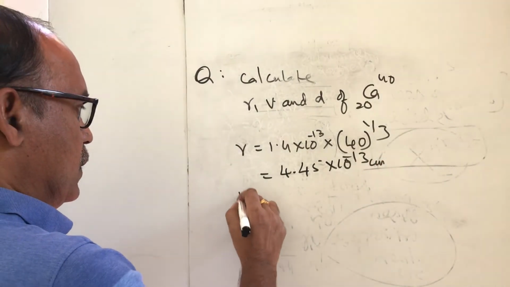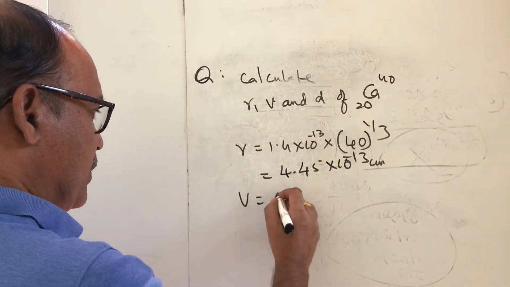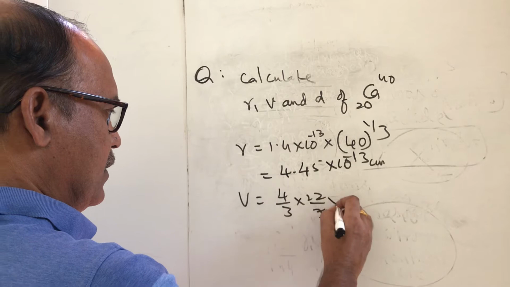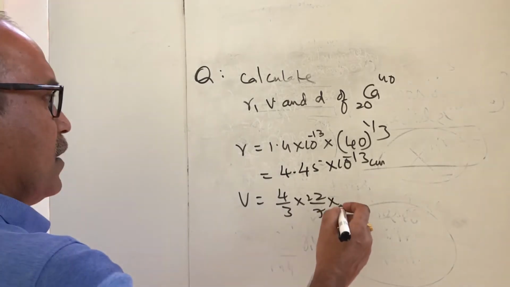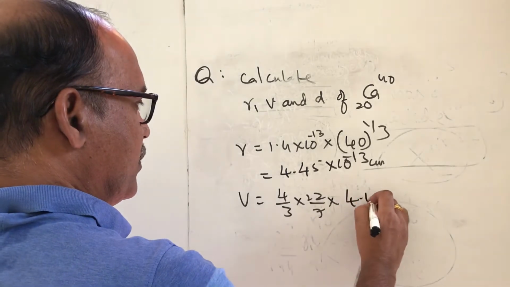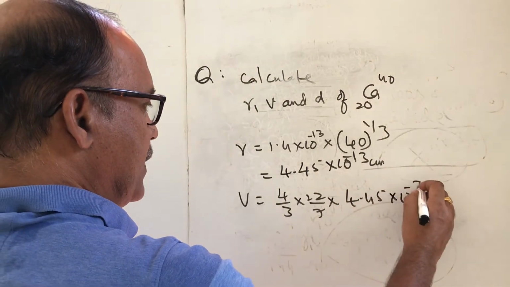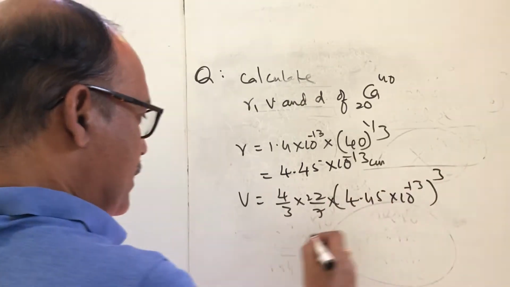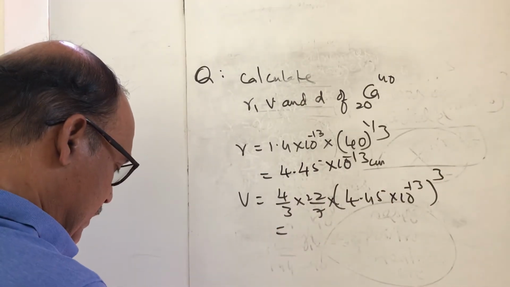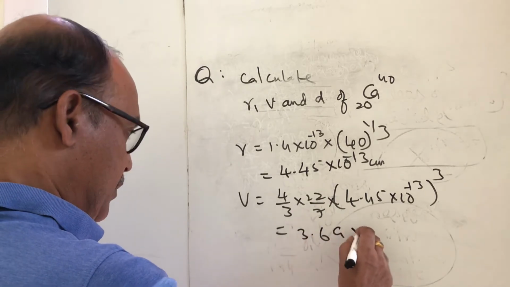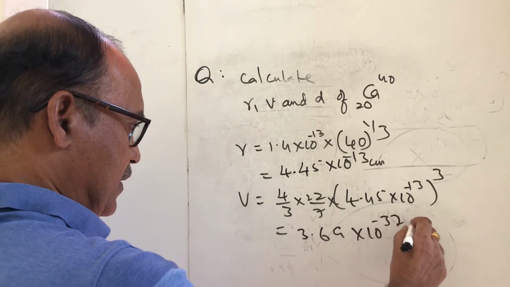And the volume of this is 4 by 3, 22 by 7, r cube, with r as 4.45 into 10 power minus 13. This comes out to be 3.69 into 10 power minus 37 cc.